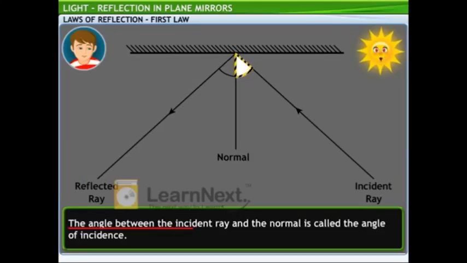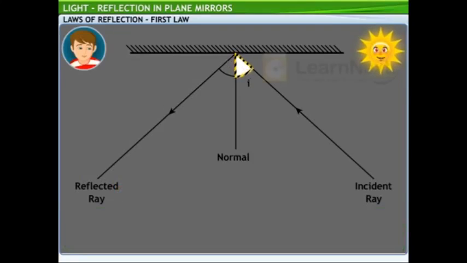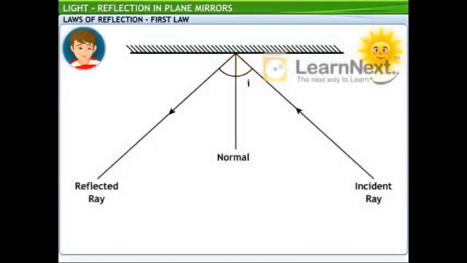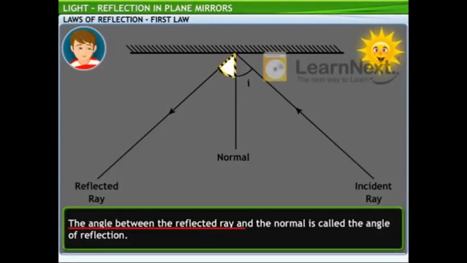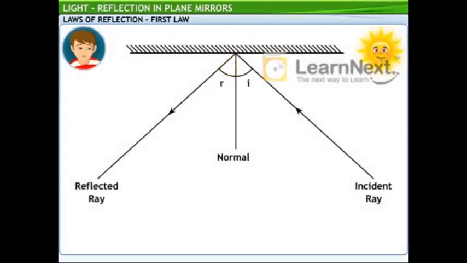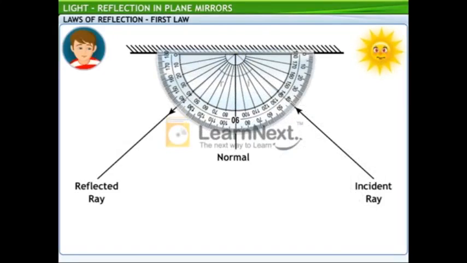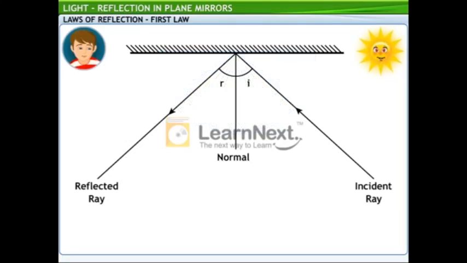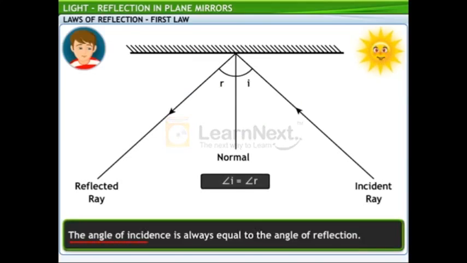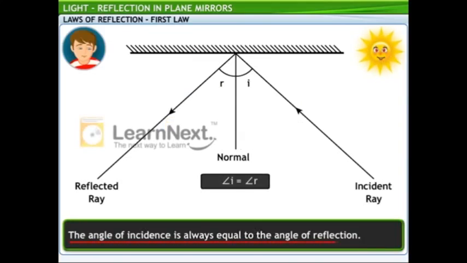The angle between the incident ray and the normal is called the angle of incidence. It is represented by the letter I. The angle between the reflected ray and the normal is called the angle of reflection. It is represented by the letter R. Now compare the angle of incidence and the angle of reflection using a protractor. Which one seems bigger? Neither. Both angles seem to measure the same. Correct. That's because the angle of incidence is always equal to the angle of reflection.